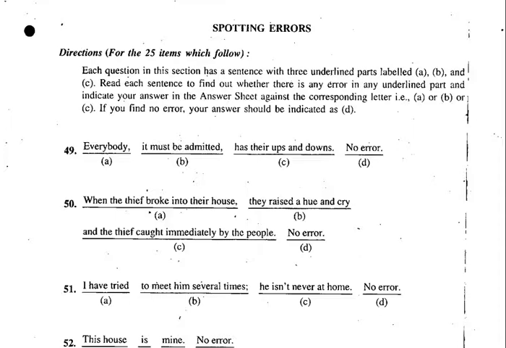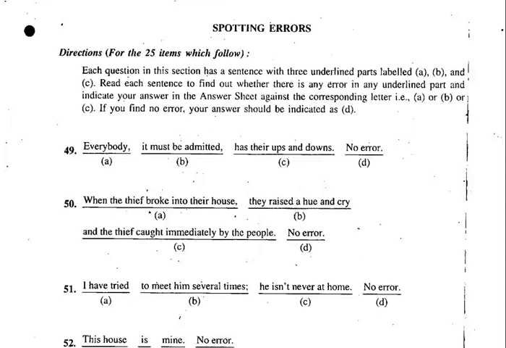The thief was caught immediately by the people. It has to be in passive voice. The clause, the thief caught immediately by the people, has to be in passive voice. The thief was caught immediately by the people. You got it now? The thief caught. It's wrong. It has to be the thief was caught. So you have to be very careful. See, raised a hue and cry. That's correct. But the thief caught, no, the thief was caught. It has to be in passive voice. Let's go to the next one now.